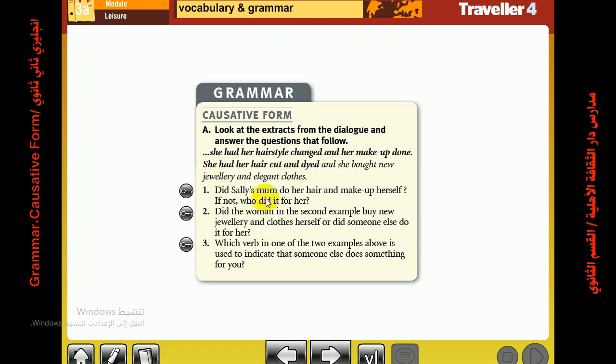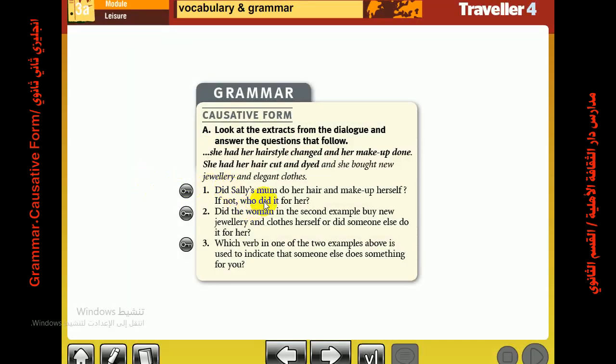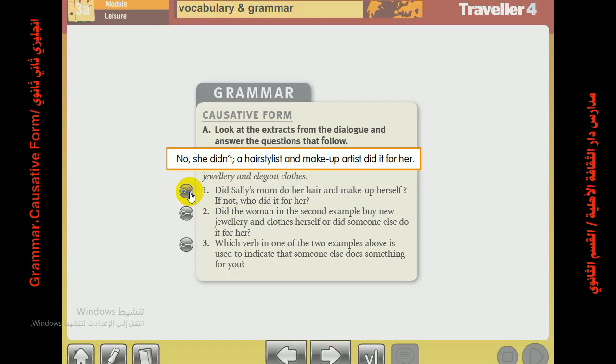Okay. Now let's go to the first question. Did Sally's mom do her hair and makeup herself? Certainly the answer is no. No, she didn't. If not, who did it for her? The answer, a hairstylist and a makeup artist did it for her.